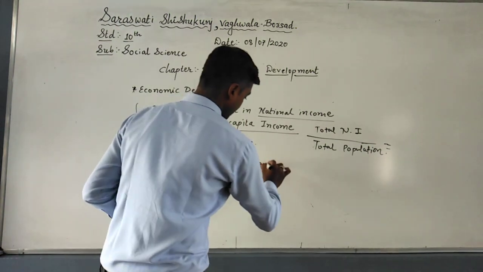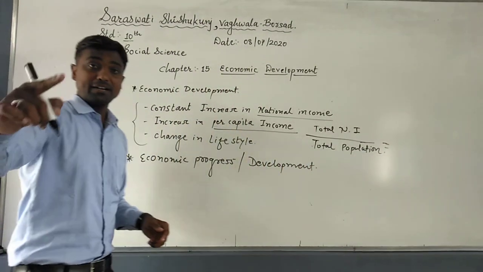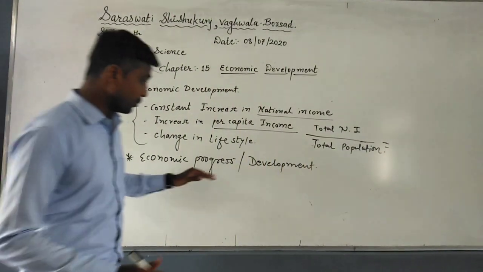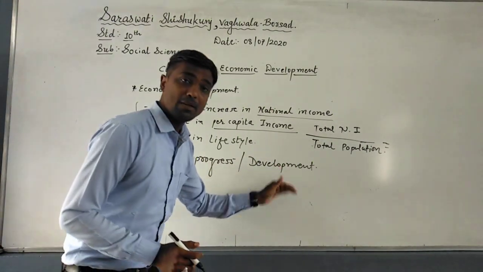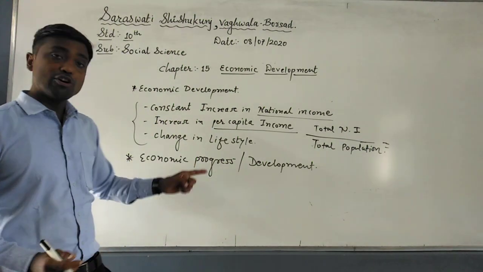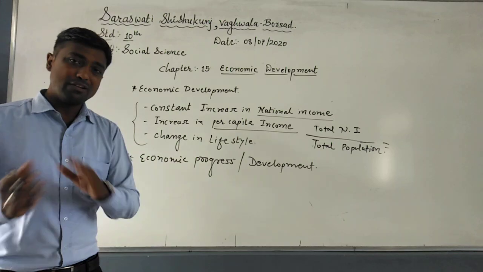After that we talked about economic progress and development. Students, if you remember, we did the difference between economic progress and economic development. We talked about economic development being qualitative, whereas economic progress is quantitative. Three or four differences we discussed.